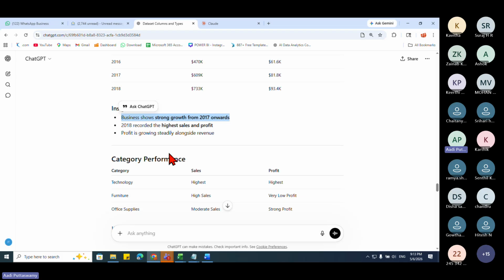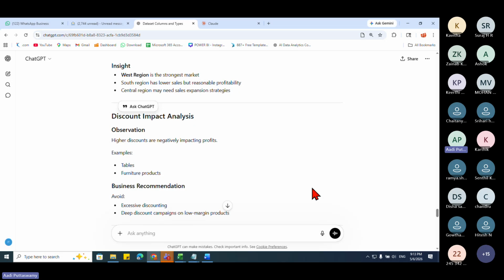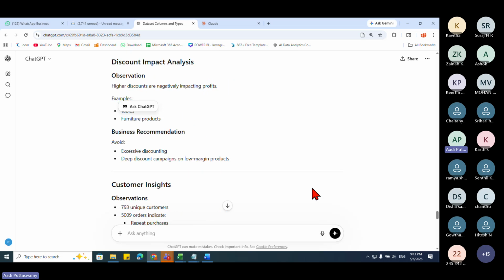So this is information which helps us understand how the sales or business are happening. There are so many insights which we can take. We can use this for our presentation, or we can create reports, take these insights and show them in the dashboards itself.